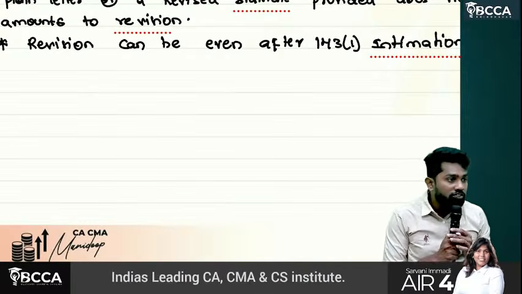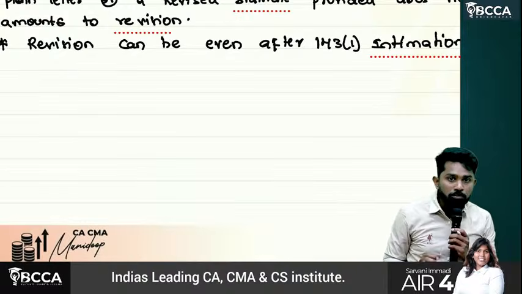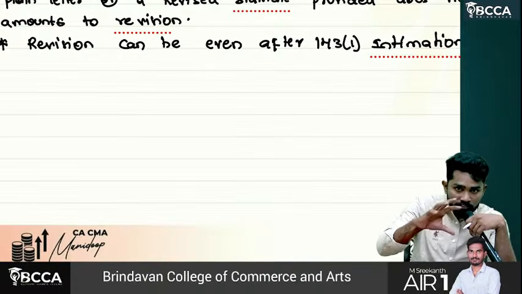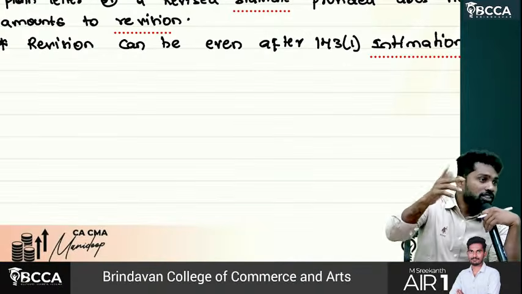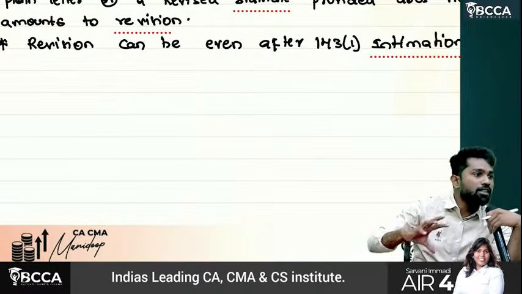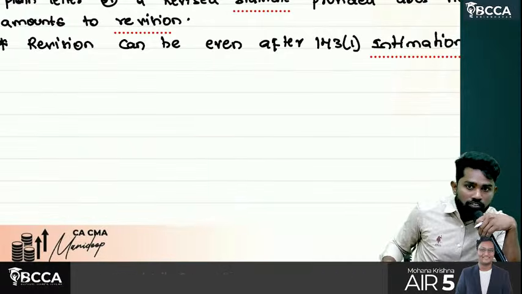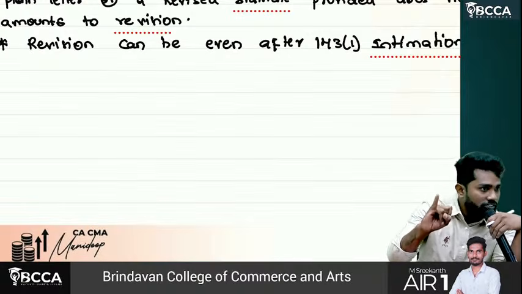At the time of filing return also, we do tax computation. That is called self-assessment, because we ourselves are assessing how much our tax liability is. Assessing is nothing but finalizing our tax liability on our own. So that is called what? Self-assessment. First one, at the time of filing return of income.